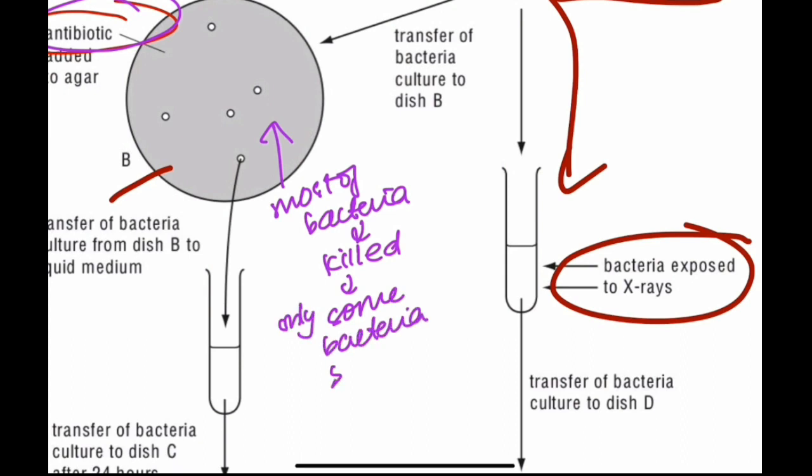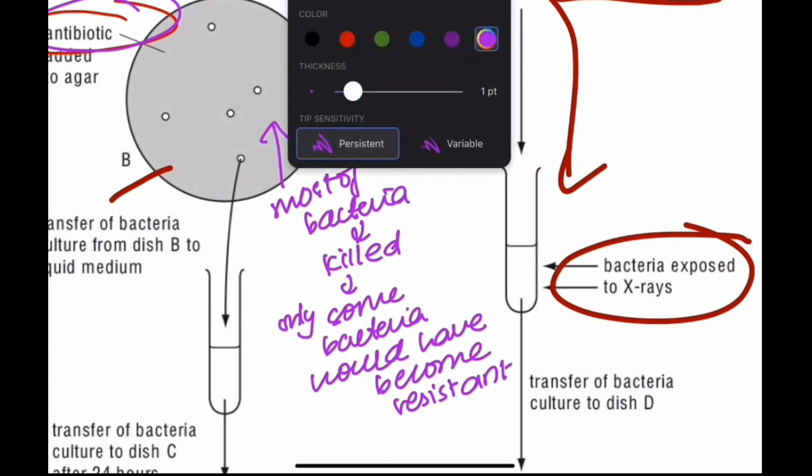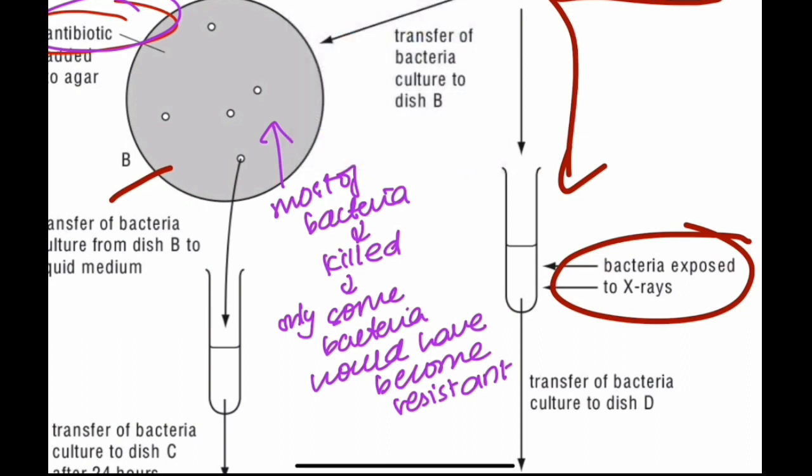Only some bacteria would have become resistant to the antibiotic. So this is your answer. Alright, this is how you're supposed to think. Look at what is given in the diagram. In the diagram you can see there's very few bacteria present, right? Most of the bacteria has been killed. So write that down. Most of the bacteria has been killed.